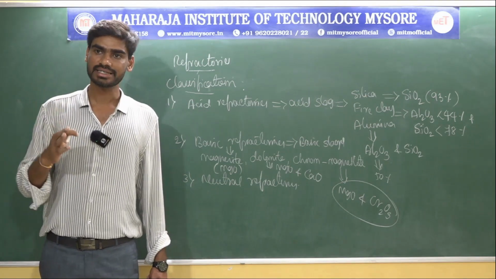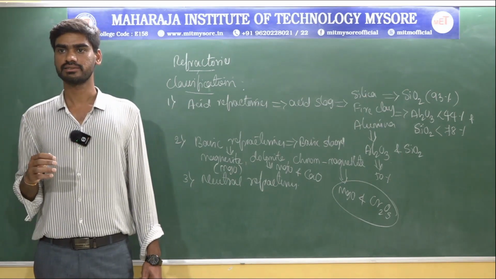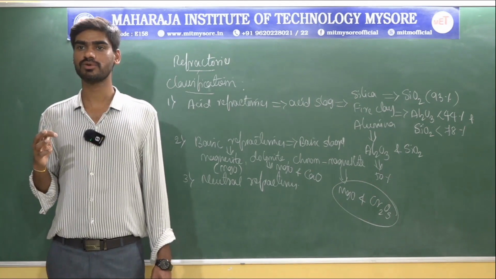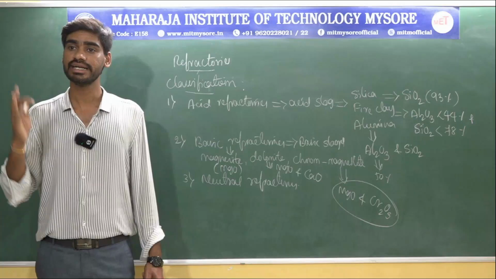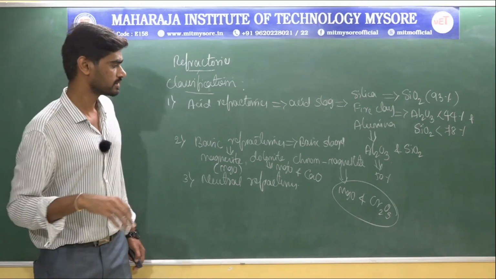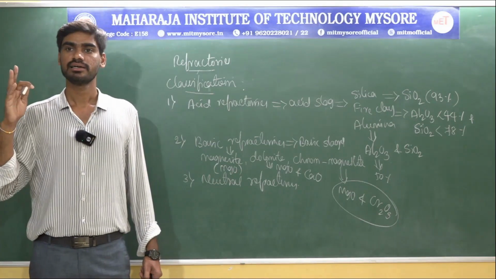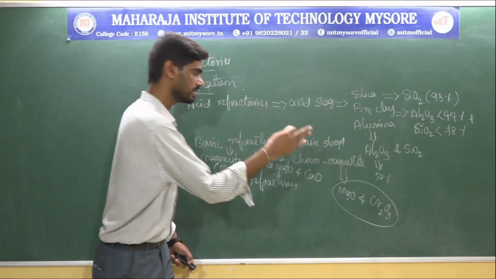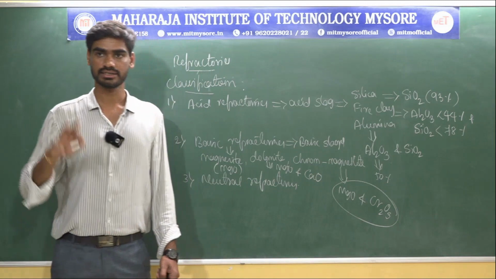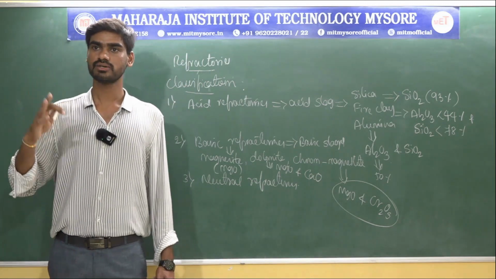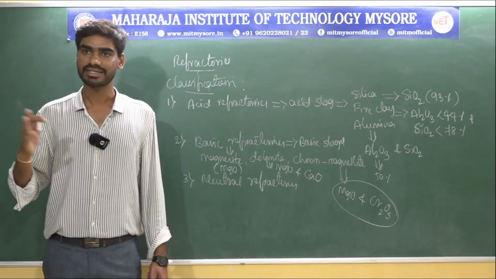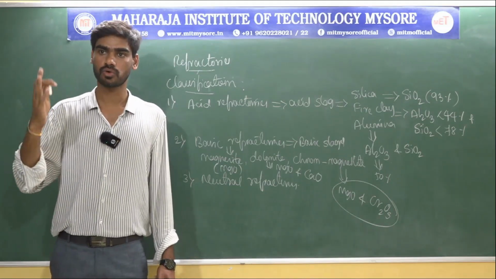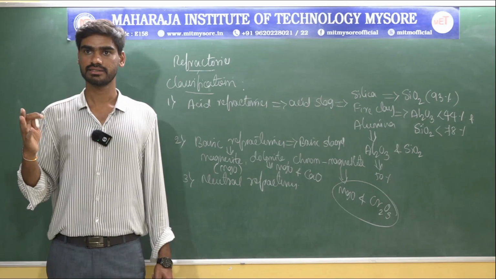Magnesite chromite refractories typically consist of at least 60% magnesium oxide and 8% to 18% chromium oxide.